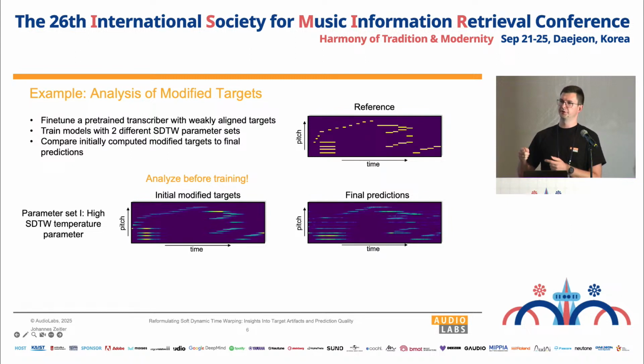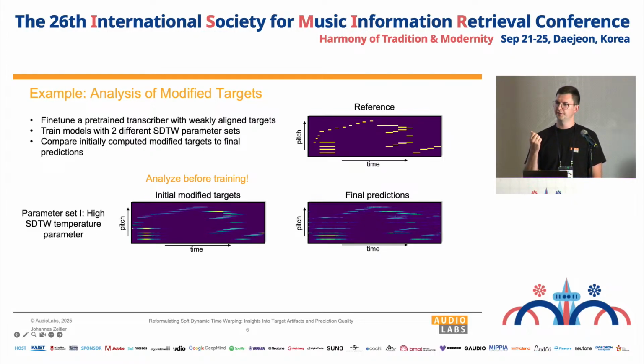So now let's train the network and let's take a look at the final predictions on the right-hand side. Also, they have a reduced amplitude and they also sound like the modified targets. So now we were able to predict this bad training outcome before even starting the training.